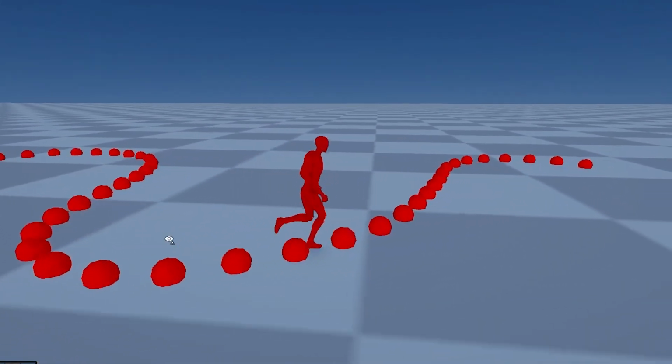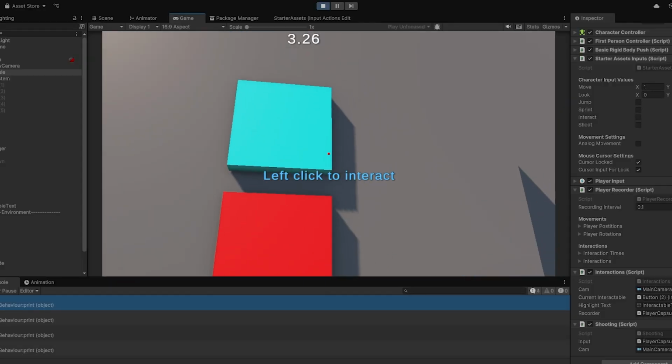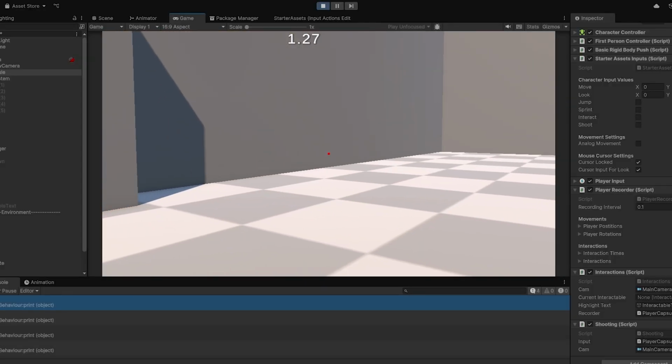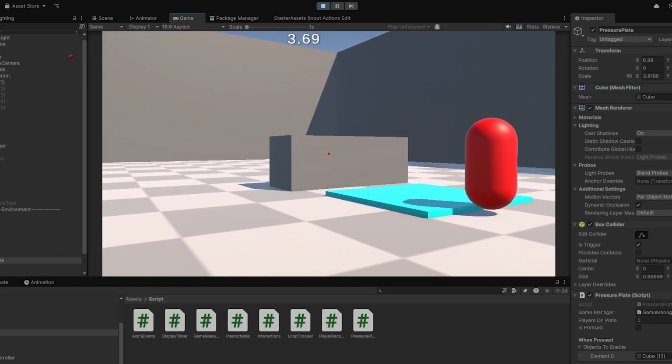Then I had to implement some of the stuff that we're going to use to make the puzzles: buttons and pressure plates, Minecraft style. They don't do anything cool yet, but we'll make them do cool stuff when we actually design and build the puzzles in the levels. But for now, we're going to give the game some visual style.